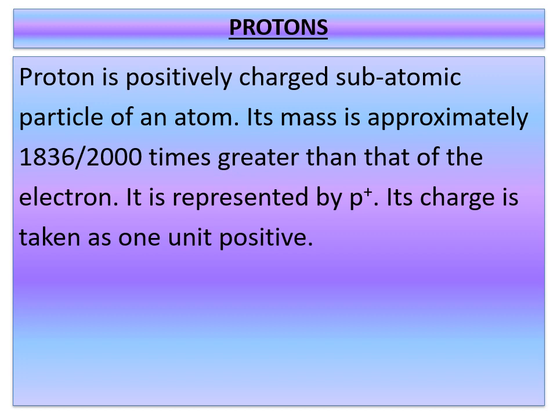Okay, so what happens here? Proton is a positively charged subatomic particle of an atom. Its mass is approximately 1836 or 2000 times greater than that of an electron. So why have I written 1836 or 2000? Sometimes you may get the question or an objective like this also. You remember, 1800 is almost, when you round it off, 2000 only, children. It is represented by P plus. Its charge is taken as 1 unit positive.